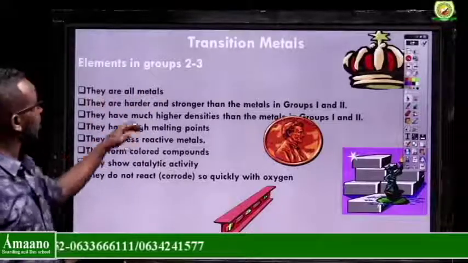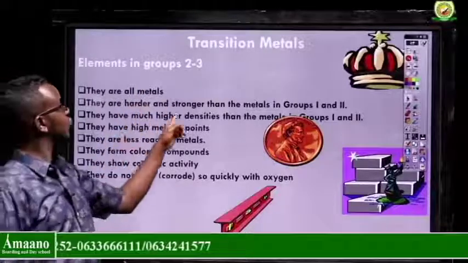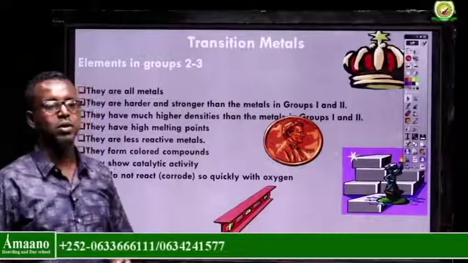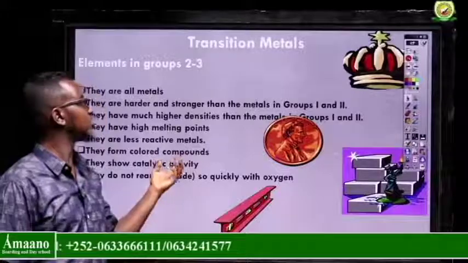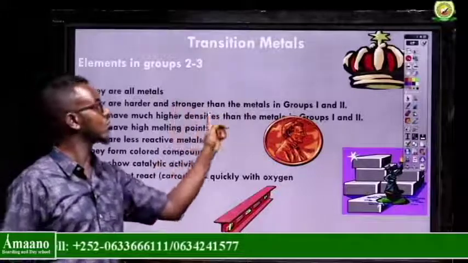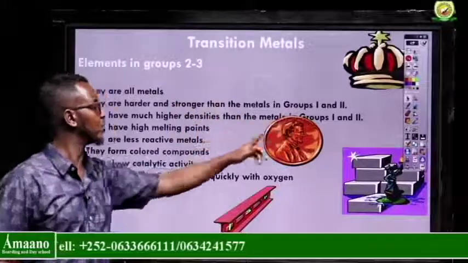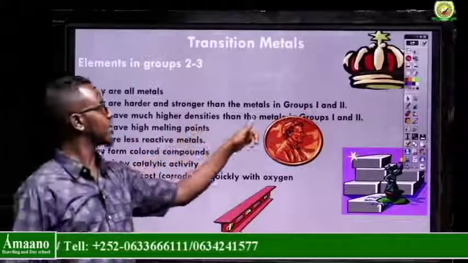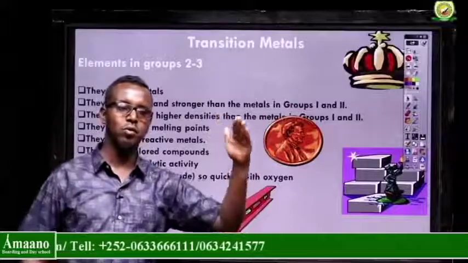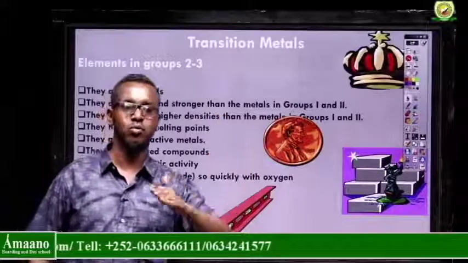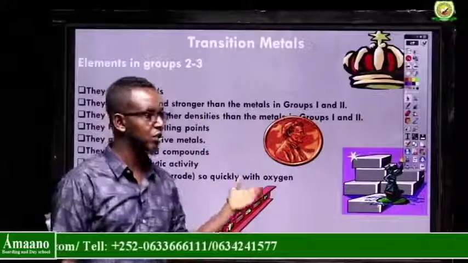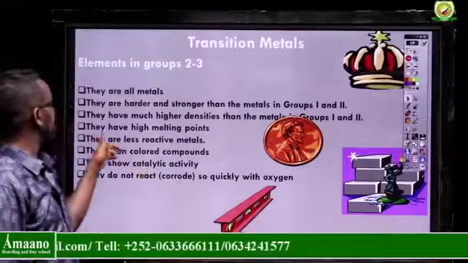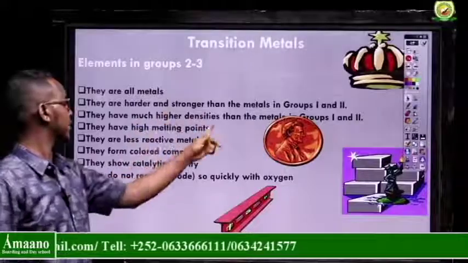They are harder and stronger than metals in group 1 and 2. Because group 1 and 2 are soft enough, but transition metals are hard enough and stronger than group 1 and 2. They have much higher densities than the metals in group 1 and 2. If you remember, group 1 and 2 generally have low melting and boiling points. But transition metals have high melting points and boiling points, and high densities.